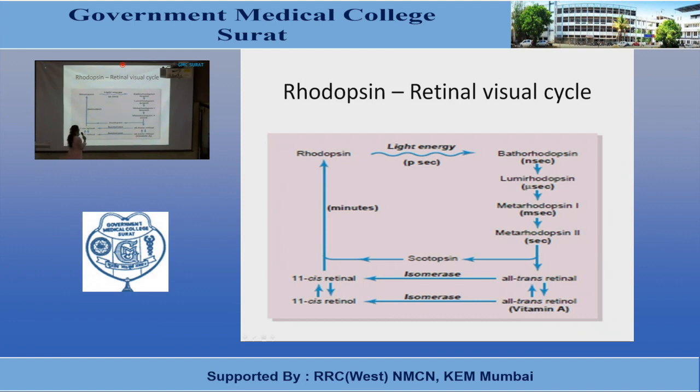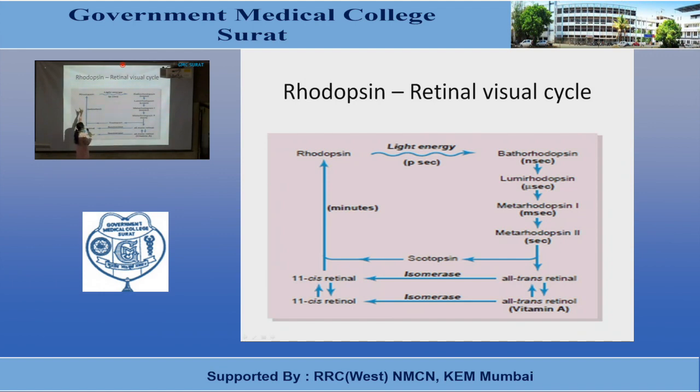Similarly, when sensitivity has to decrease, how will the sensitivity of the retina decrease? By decomposition of more and more rhodopsin which is present in the retina. The decomposition of the rhodopsin depends upon the intensity of the light. If the intensity of the light is more, decomposition of rhodopsin will be more, and sensitivity of the retina will decrease, so that the person can see the objects in bright light.